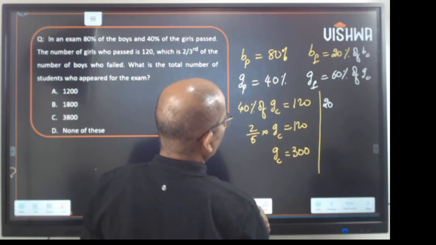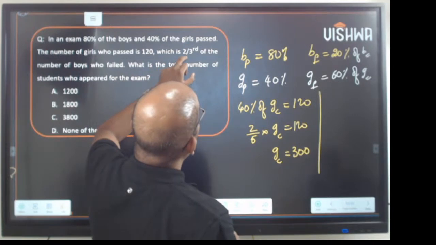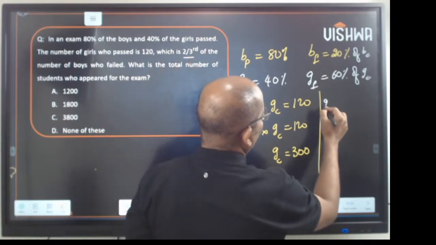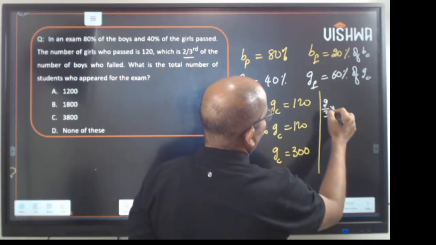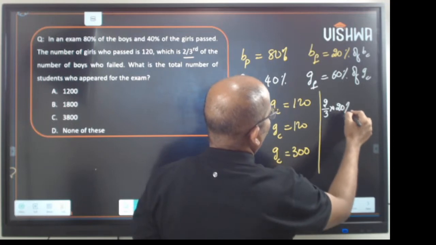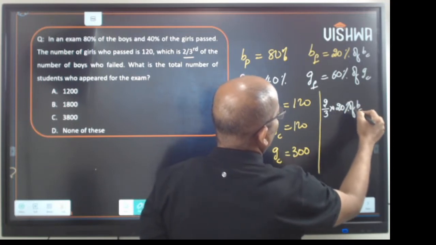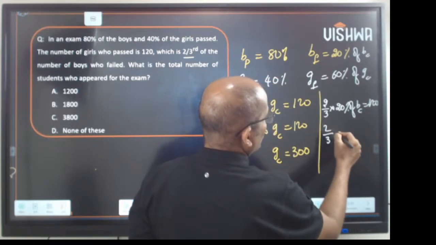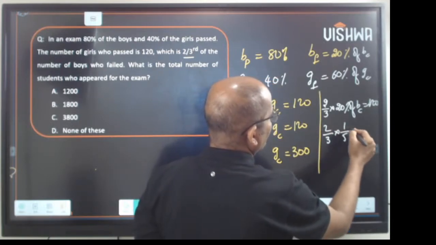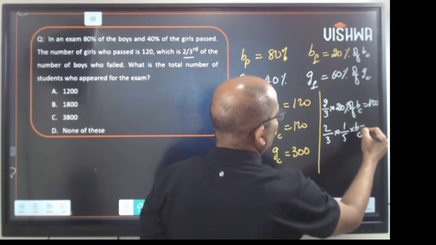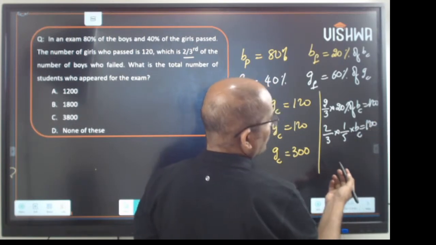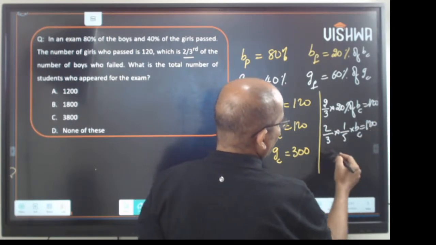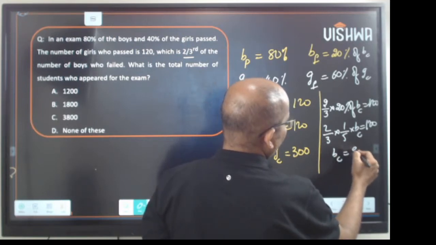So it is two-thirds of 20% of the boys count, which is again 120. 20% is one-fifth, and the boys count is here. Now solving it, the boys count would be 900.